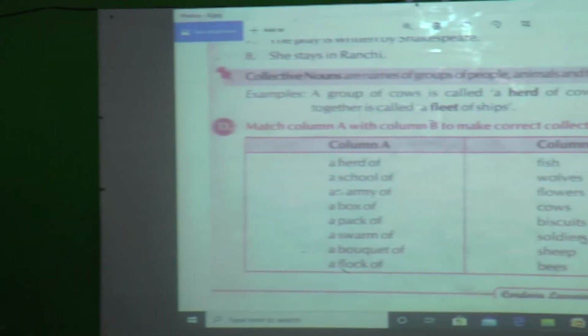Exercise E, what you have to do students? Page number 22. Okay, what is there in that? Find common nouns, proper nouns and collective nouns. You can see one grid is given in your book, and some letters are bold. You have to read the sentence and, in the bracket they have given, you have to find the common noun or proper noun. That you have to select from your book. Can you see over here? So first is the statement. Newspaper is a common noun, so it is there in the second row. Like this you have to finish till 8.